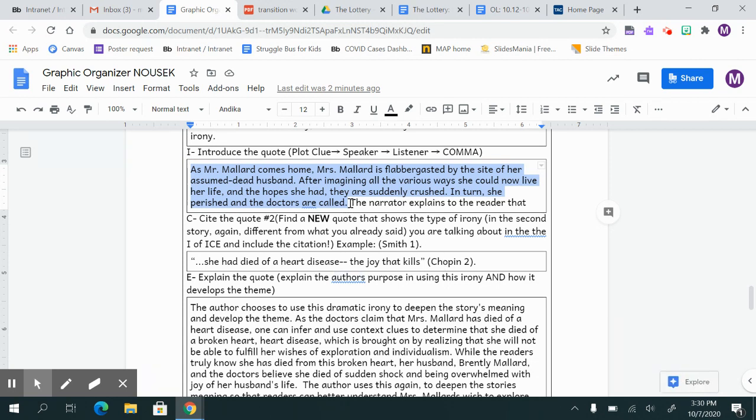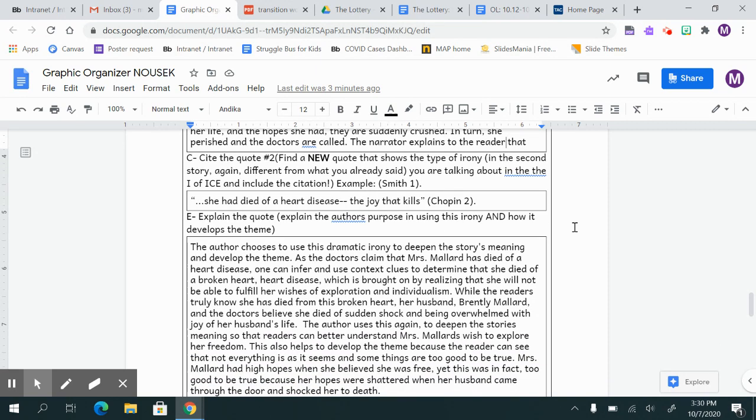Then we have our speaker. Our speaker is the narrator. What does he do? He explains to who? The reader. And then we insert our quote. Okay, remember, your quotes cannot start a sentence, so you need to make sure that you have a word like "that," which shows you're going to have a flow quote, or you have a comma, as long as it makes sense. Okay, and it's going to be a dialogue quote then.